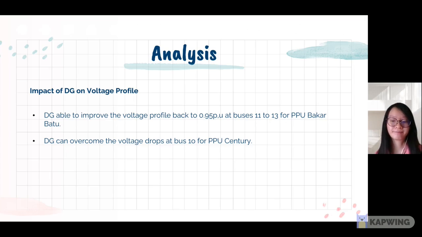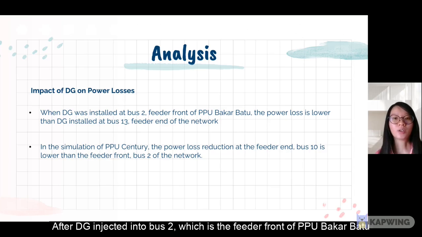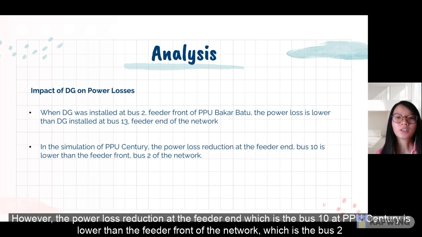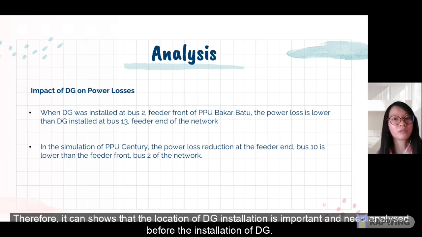After DG is injected into bus 2, which is the feeder front of PPU Bakar Batu, the power loss is lower compared to DG installed at the feeder end of the network, which is bus 13. However, the power loss reduction at the feeder end, which is bus 10 at PPU Centrally, is lower than at the feeder front of the network, which is bus 2. Therefore, the location of DG is important and needs to be analyzed before the installation of DG.